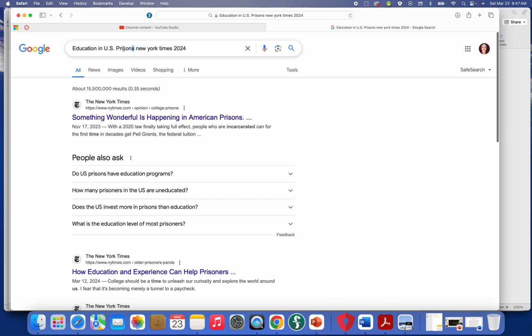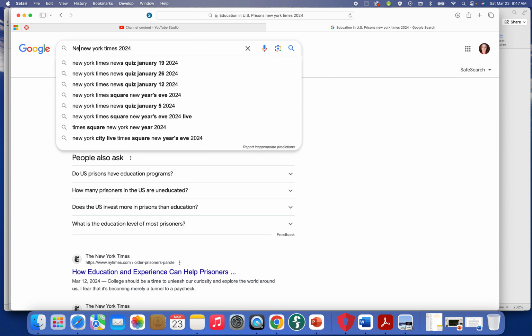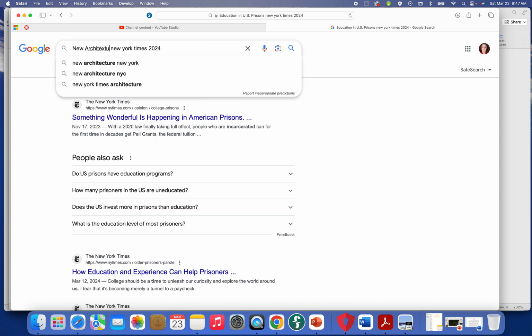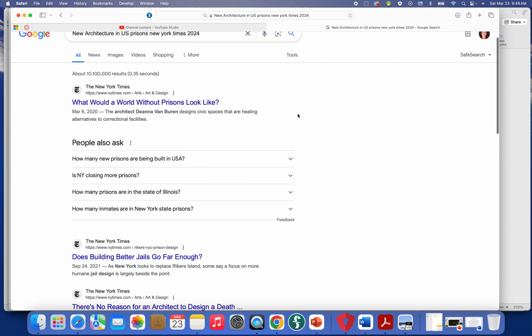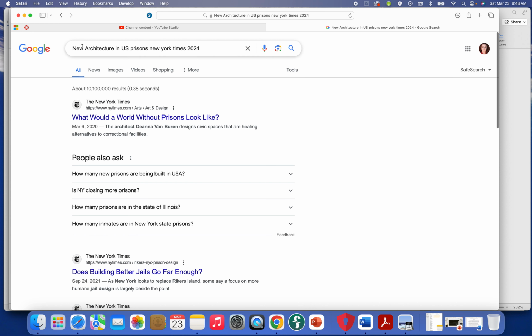You can also put in arts programs, new architecture, something like that. And just look and see if any of these work, and you might have to change some of the wording and stuff like that. But if you put in the year and you put in the reputable publication, it can help you to narrow things down. Also, don't pay for anything from the New York Times or LA Times. Just go to the LBCC. Once you find one that you like, go to the LBCC library website and look for it there. They already subscribe to all of those, unless you already do. That's great.